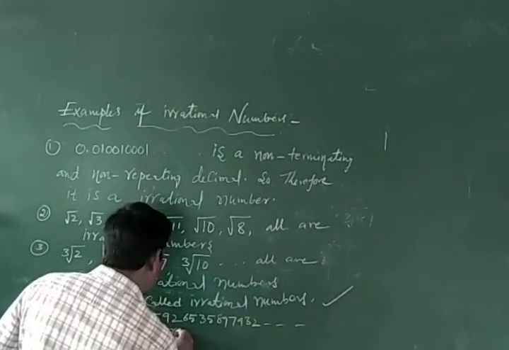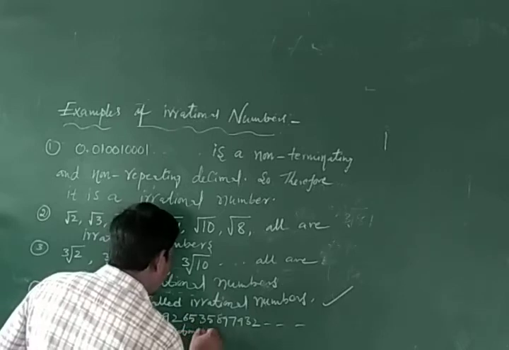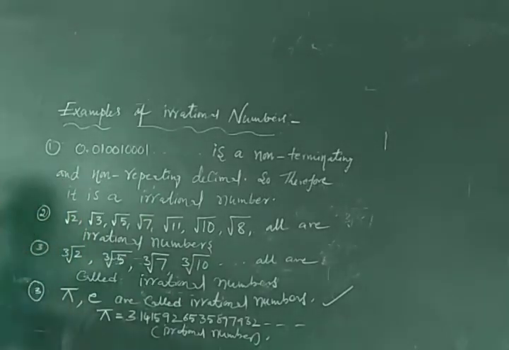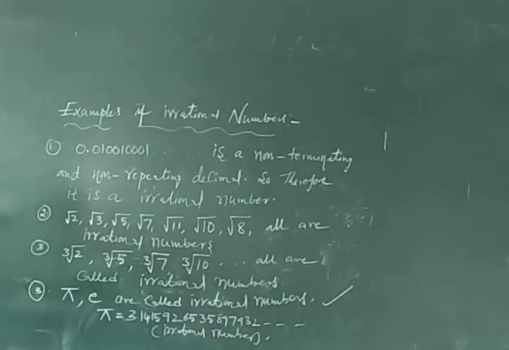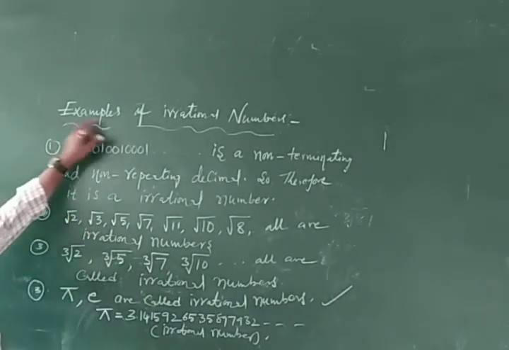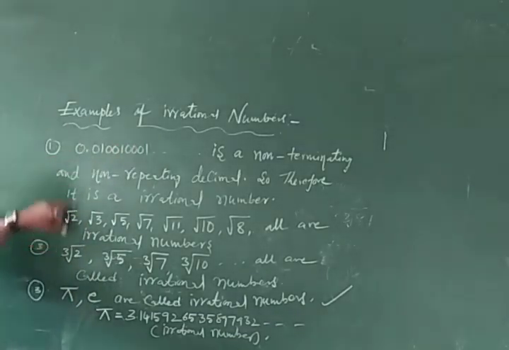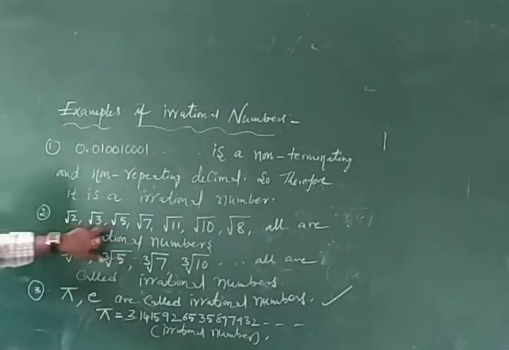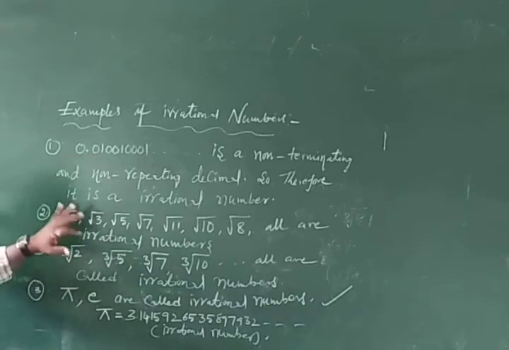Irrational number. Okay, irrational number. Next, now properties of irrational numbers. Now we will learn examples of irrational numbers like root 0.01001, and root 2, root 3, root 5. Okay, these are irrational.